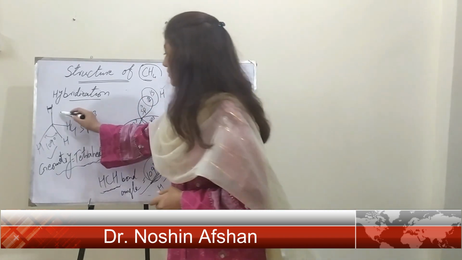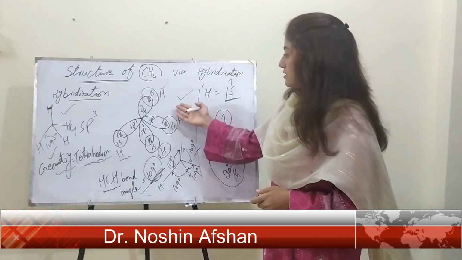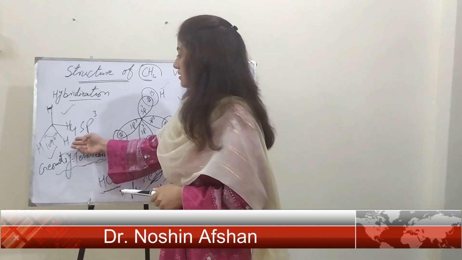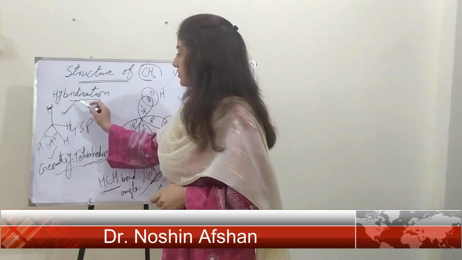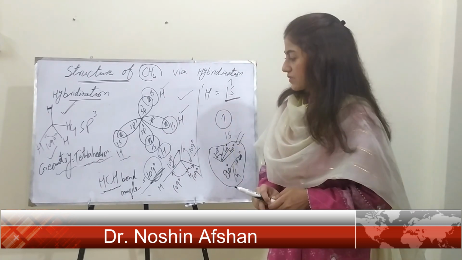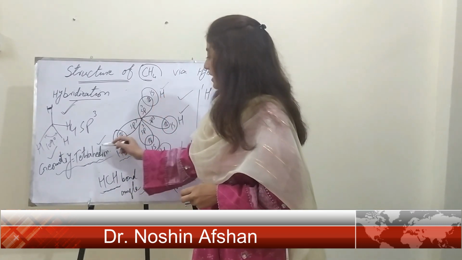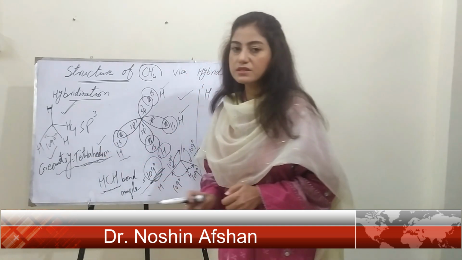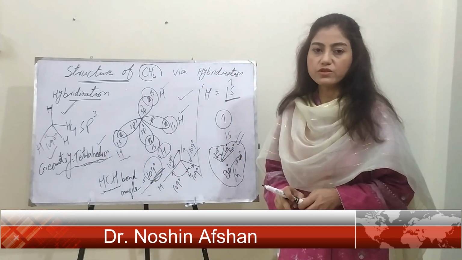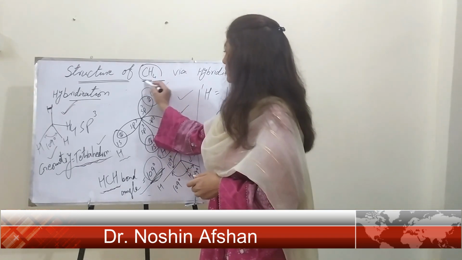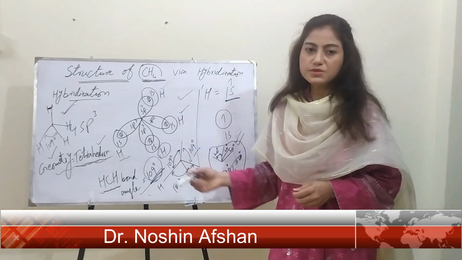Both of these geometries are almost similar. This one is with respect to hybrid orbitals, but this one is the simplified version of the methane molecule. So we will end with the geometry of the methane molecule as the tetrahedron. Now the structure of methane according to the hybridization concept comes to an end.